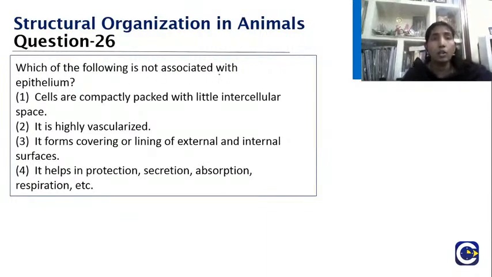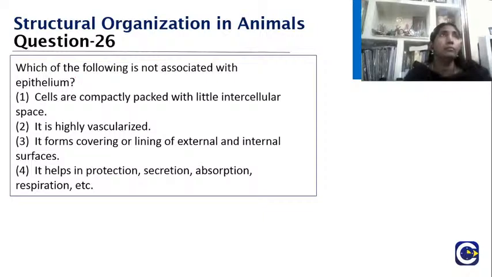Which of the following is not associated with epithelium? The cells are compactly packed with little intercellular space. It is highly vascularized. It forms covering or lining of external and internal surfaces. It helps in protection, secretion, absorption, respiration, etc. So what should be your answer here, children?